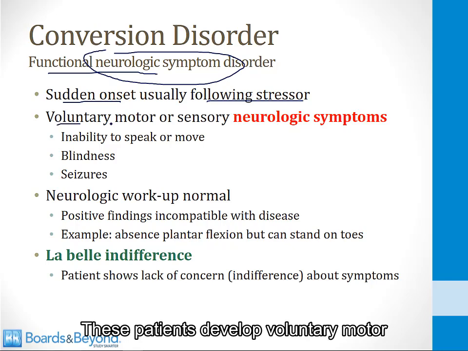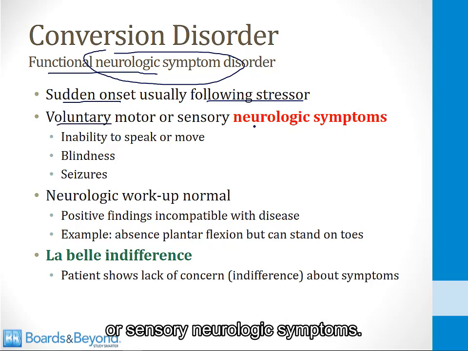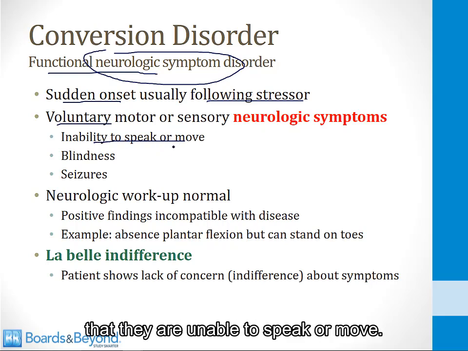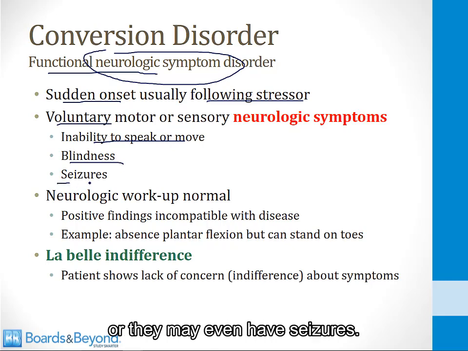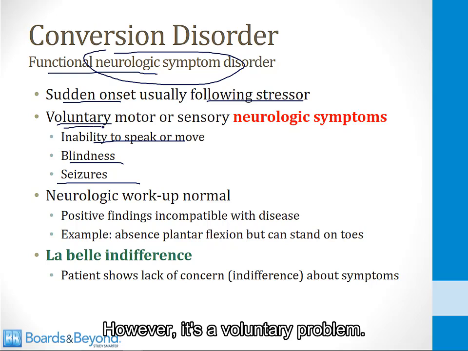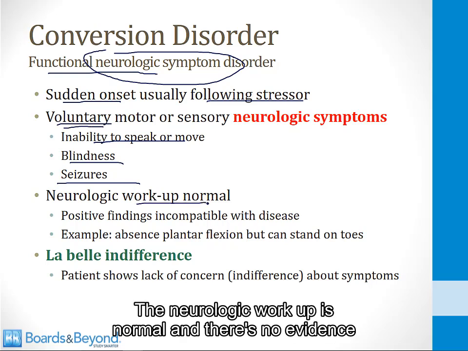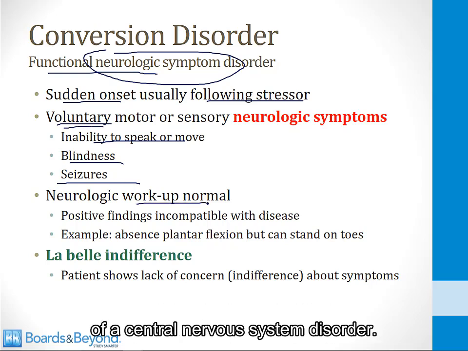These patients develop voluntary motor or sensory neurologic symptoms. So for example, they may say that they are unable to speak or move. They may say that they can't see, or they may even have seizures. However, it's a voluntary problem. The neurologic workup is normal, and there's no evidence of a central nervous system disorder.